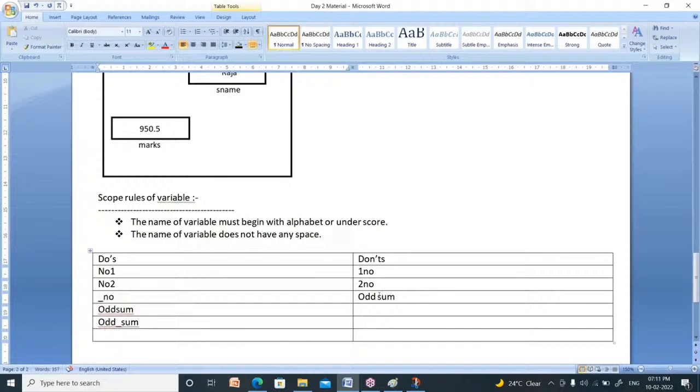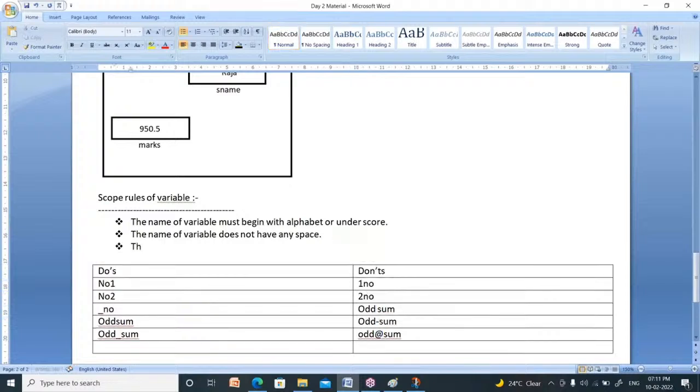So it doesn't allow spaces. It doesn't allow any special character except underscore. You cannot write like this: odd minus sum or odd at the rate of sum. These two are invalid variable names. So the variable name should allow only underscore. It doesn't allow any special character like minus, plus, into, by, at the rate of symbol like that.